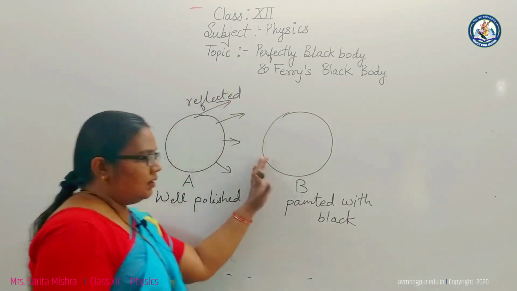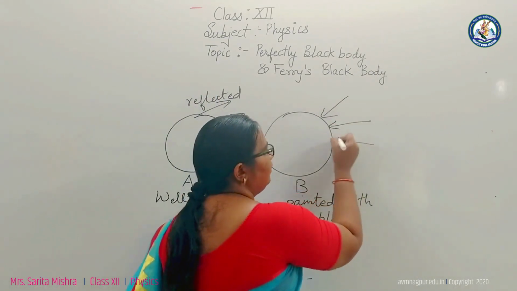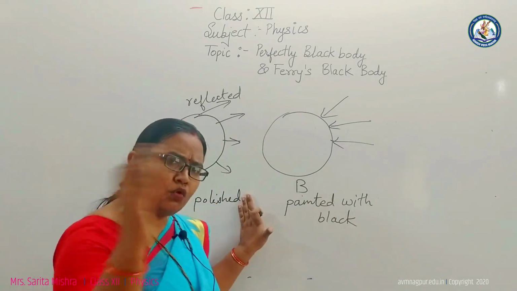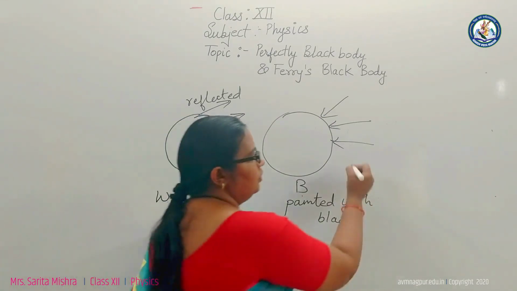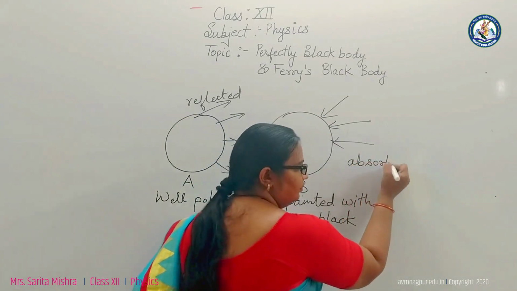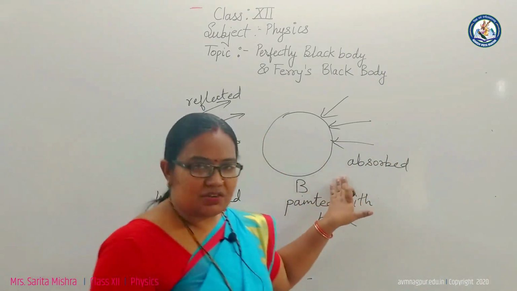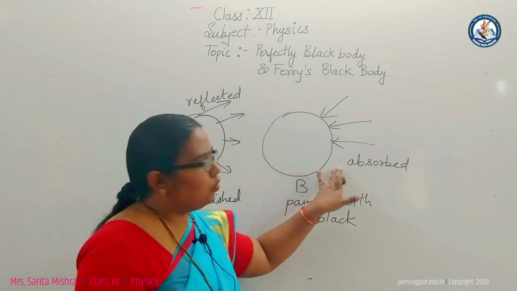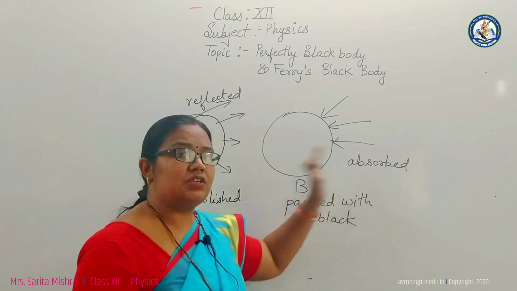When object B is exposed to thermal radiant energy, most of the heat energy is absorbed by body B, and very little reflection takes place. So radiation is more absorbed, and emission of radiation also takes place.